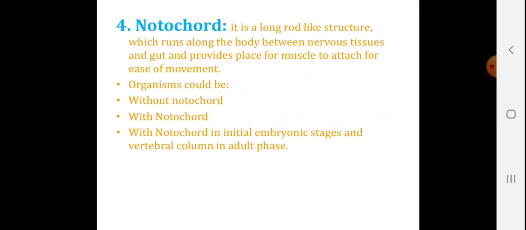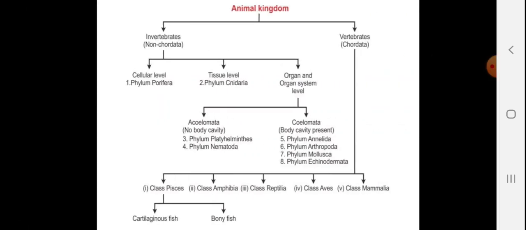Notochord. It is a long rod-like structure which runs along the body between the nervous tissues and the gut, and provides a place for the muscles to attach for ease of movement. Organisms could be without notochord, with notochord in the initial embryonic stage and vertebral column in the adult phase.